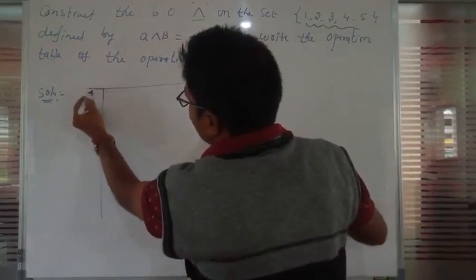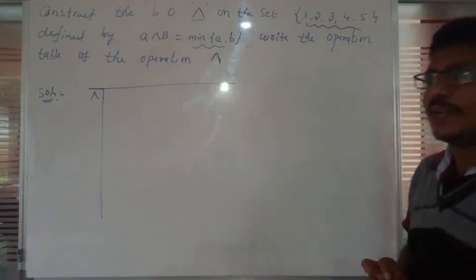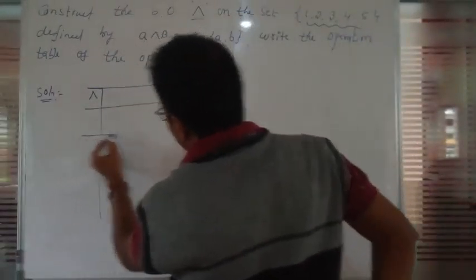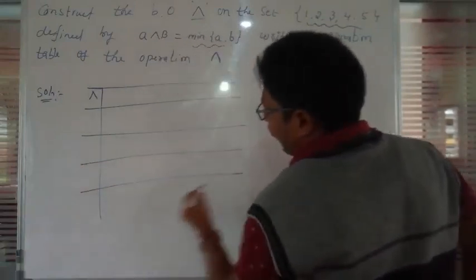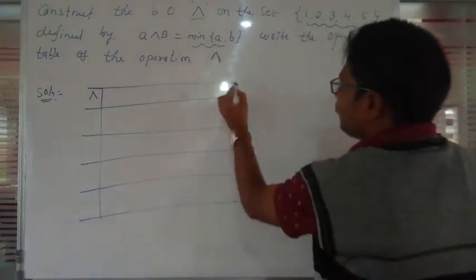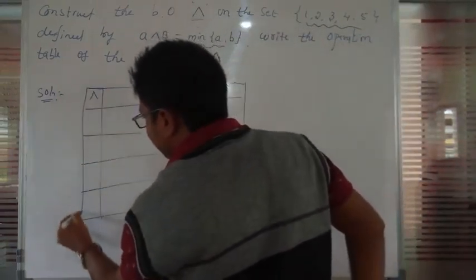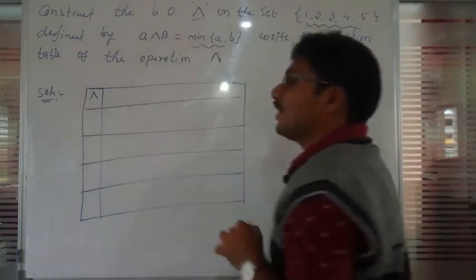Here, the first column we leave for the operation wedge. Then we take 1, 2, 3, 4, 5 as the row headings. How many numbers are there?